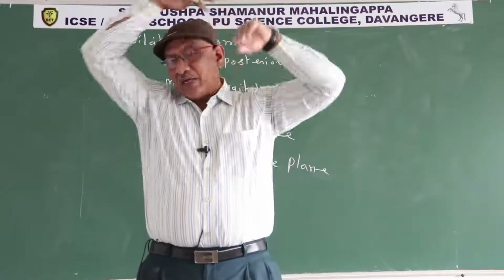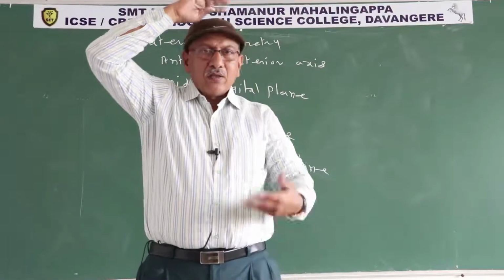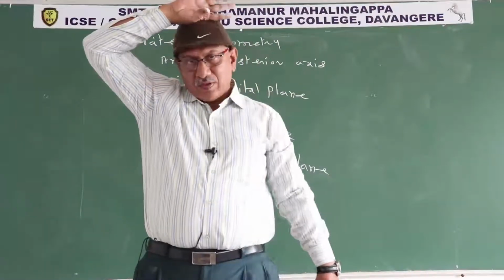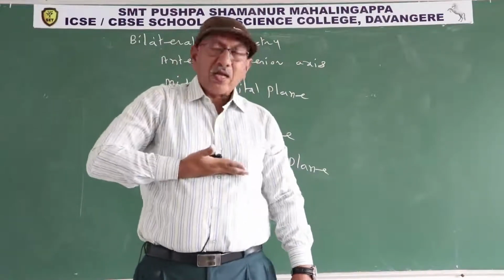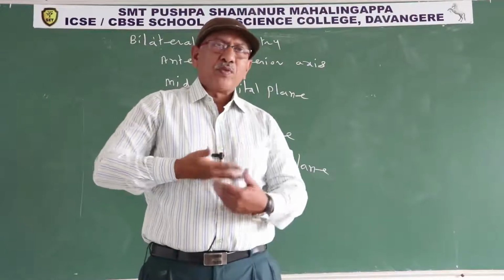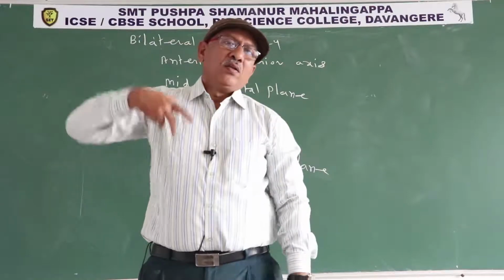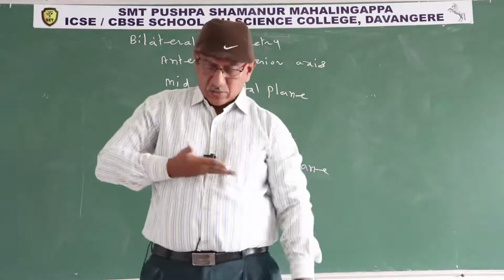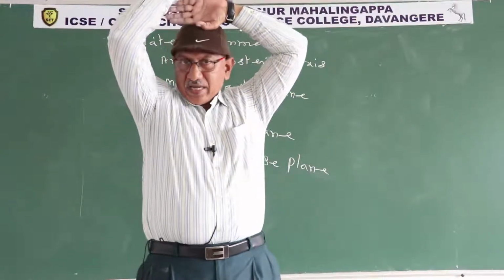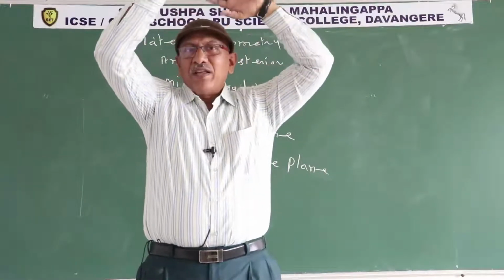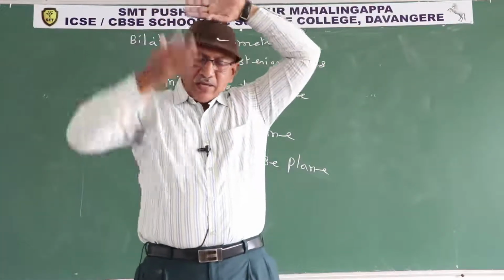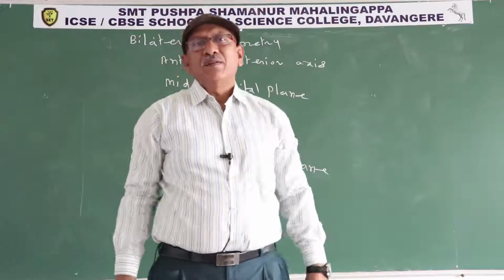If we cut the body in the frontal plane, the body becomes two unequal dorsal and ventral parts. If we cut the animal through the transverse plane, the body becomes two unequal anterior and posterior parts. These three planes are at right angles: mid sagittal, frontal and transverse.